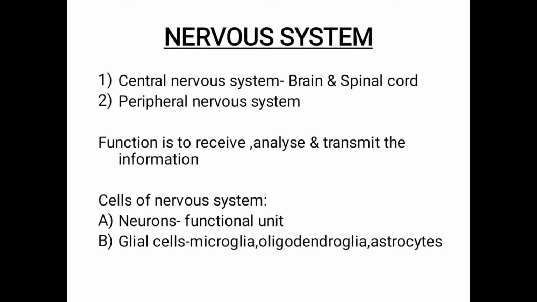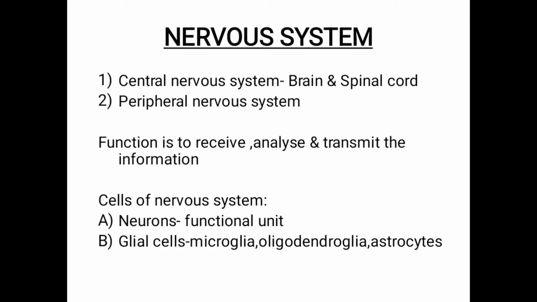Next, coming to the functions of the nerve, mainly the nervous system receives, analyzes and transmits the information. We will see how it receives the information and how it analyzes. Receiving is mainly through the receptors.